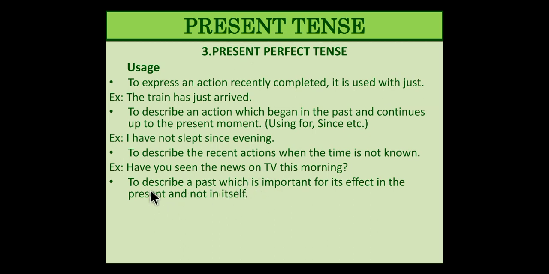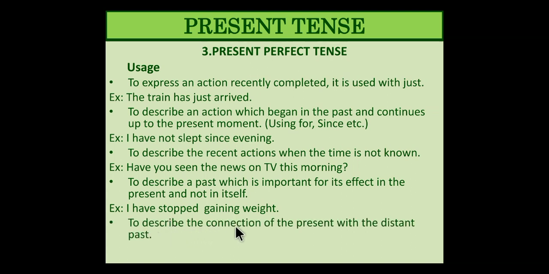Then, to describe a past which is important for its effect in the present and not in itself. For example, I have stopped gaining weight now. And to describe the connection of the present with the distant past, where the present is compared with the past, something that has just happened, that will be called present perfect tense and not past tense. Why? Because the action is completed, but just now, just before I'm speaking, just now.